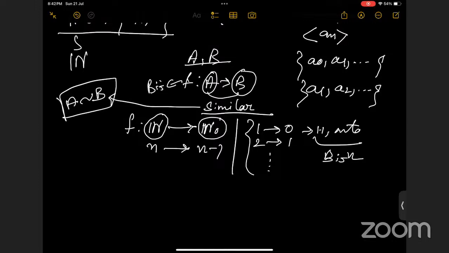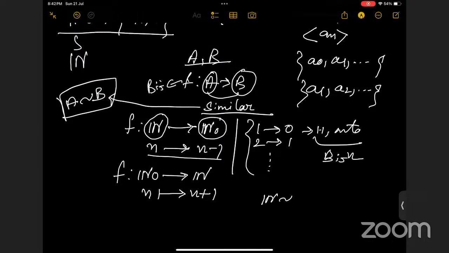So if we define some function f from the set of natural numbers to N0 such that n goes to n minus 1, or we can also define a function from N0 to N such that n goes to n plus 1, both functions are bijective, right? Yes, ma'am, both functions are bijective. Every bijective function is similar.